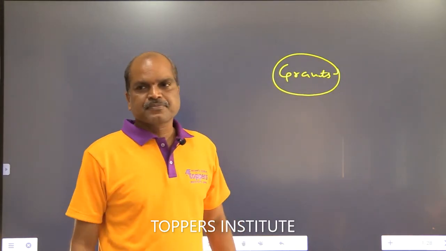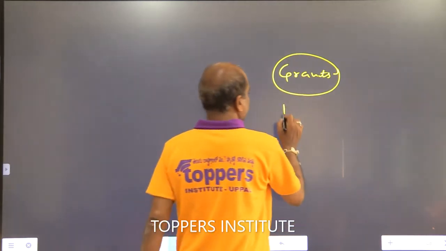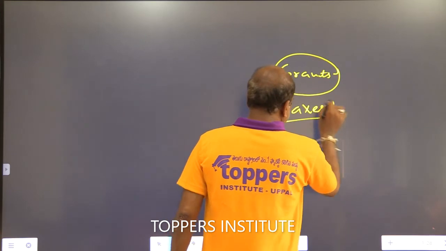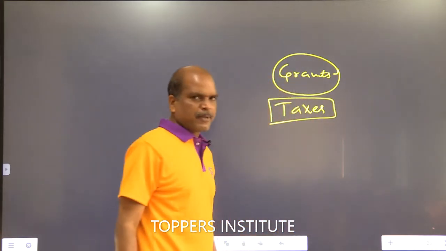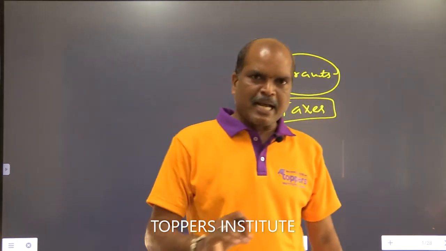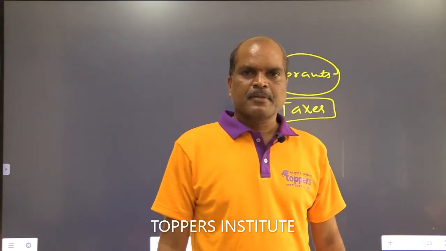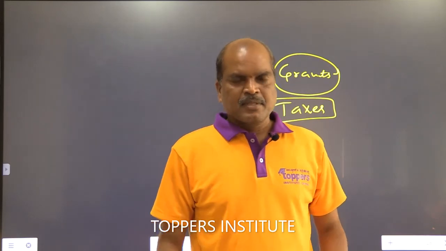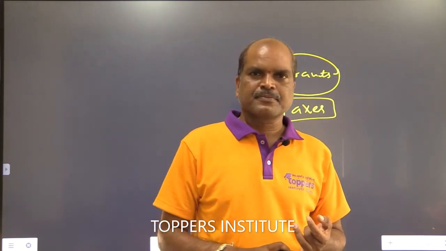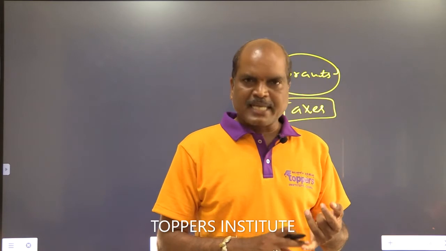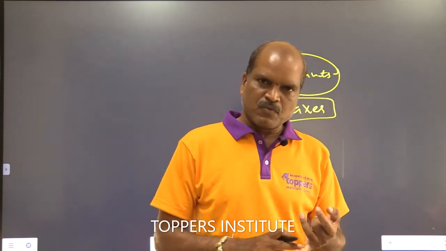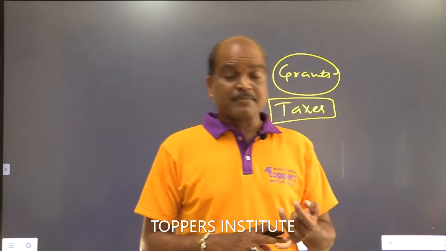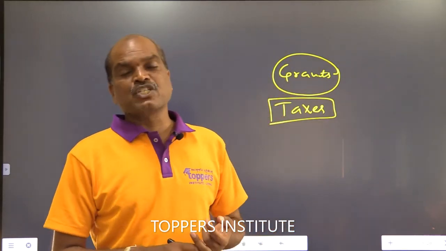Second one, taxes. Municipality impose a number of taxes on the people and collect them perfectly. Which taxes? House tax, water tax, house tax, water tax. Next one, advertisement tax.